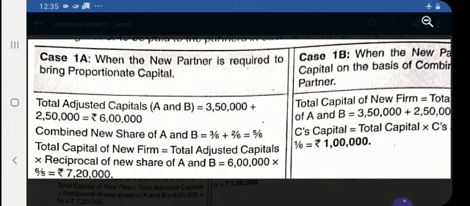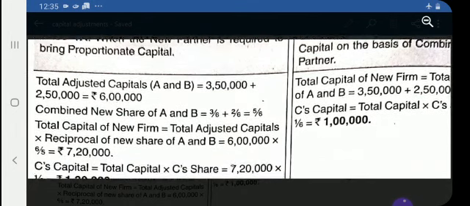Then take the sum of the capital of A and B, 6 lakhs, into the reciprocal of the new share of A and B, that is 6 by 5.